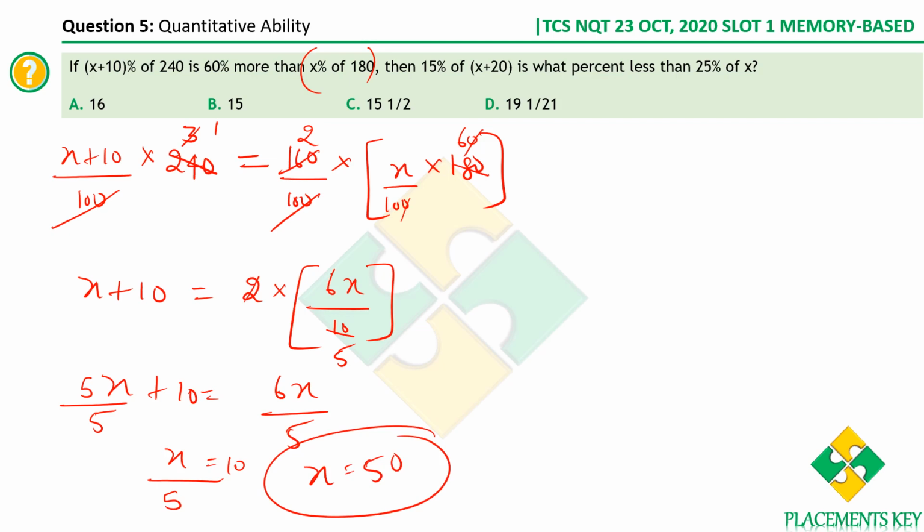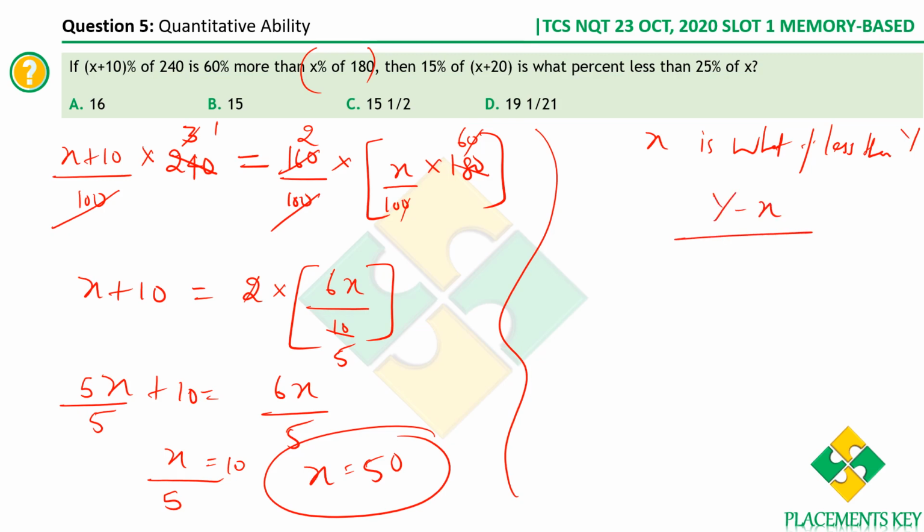Okay, we've got it. Now we're also supposed to simplify something else. What is it? 15% of this is what percentage less than value? Okay, just think about it. X is what percentage less than y? How do you calculate this? X is what percentage less than y? It is y minus x divided by less than. After than we have y. So write y into 100.